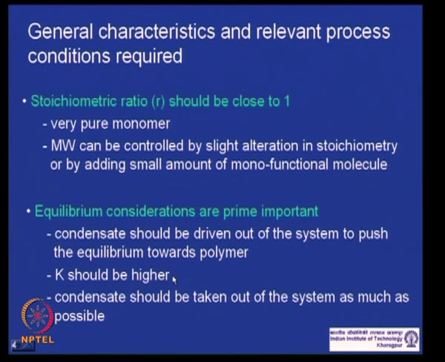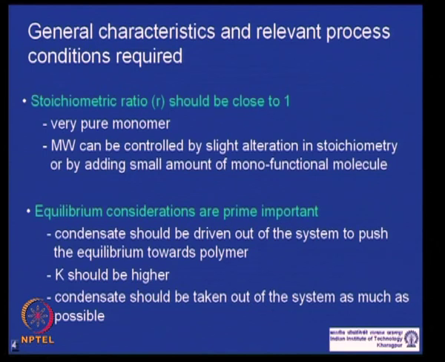Now, what happens if you have a higher K? For a given polymer, for targeting the same polymer molecular weight, you can actually live with a larger amount of condensate in the system. Comparing two reactions, one having a higher equilibrium constant, in that case you can build that high molecular weight while leaving a little excess condensate.